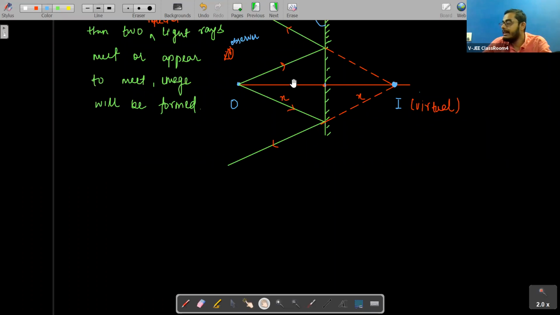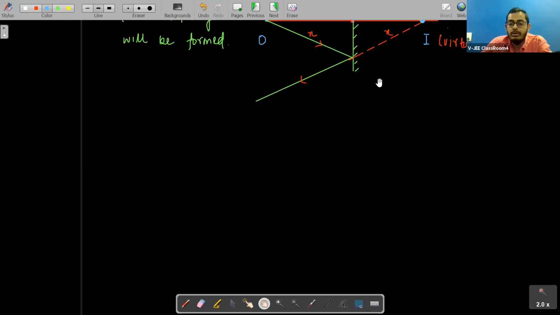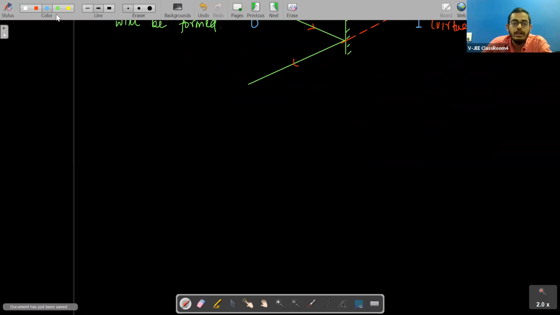Now, if the light rays are actually meeting, we'll say that the image will be real. And if the light rays only appear to meet, or it just appears to us that light is coming from this point, we'll say that this image is what, students? Virtual. There are a few properties of real and virtual images which we must keep in mind.